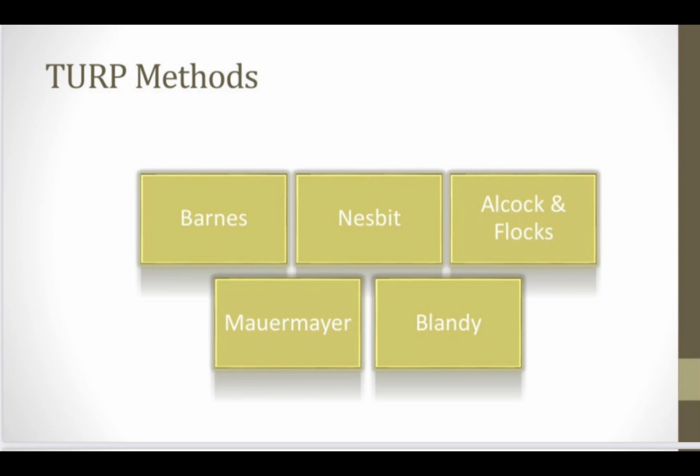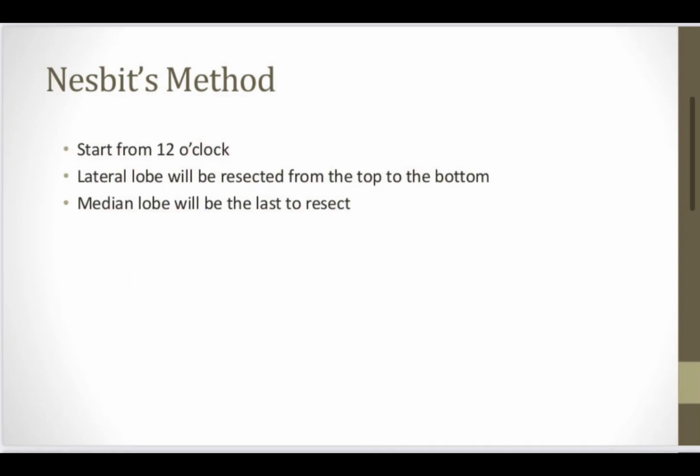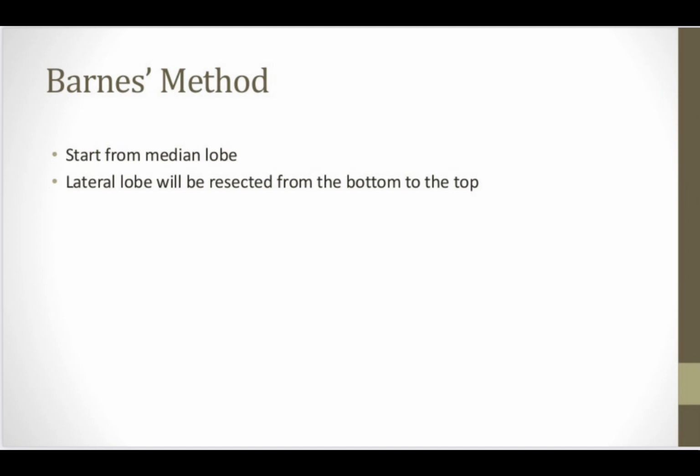For example, in Nesbit we start our resection from 12 o'clock, and then we go to the lateral lobe from top to bottom. The median lobe will be the last to resect. So this is the Nesbit method. The other is the Barnes method, which is totally opposite of the Nesbit method, in which we start from the median lobe, and then we go to the lateral lobe.